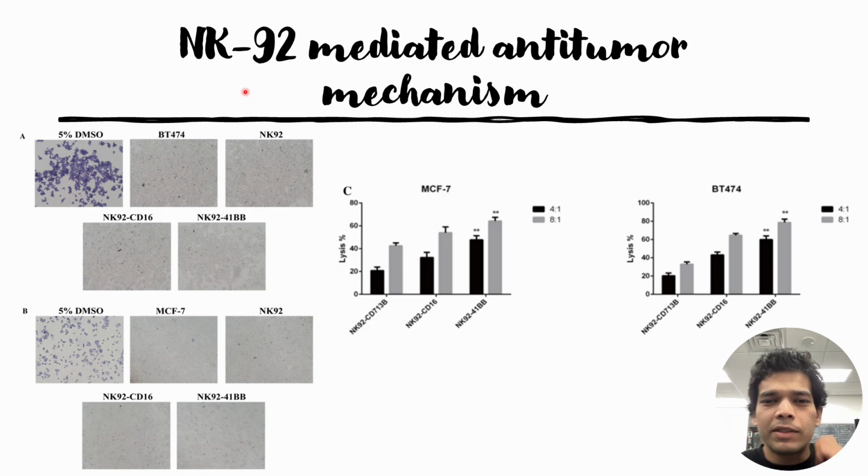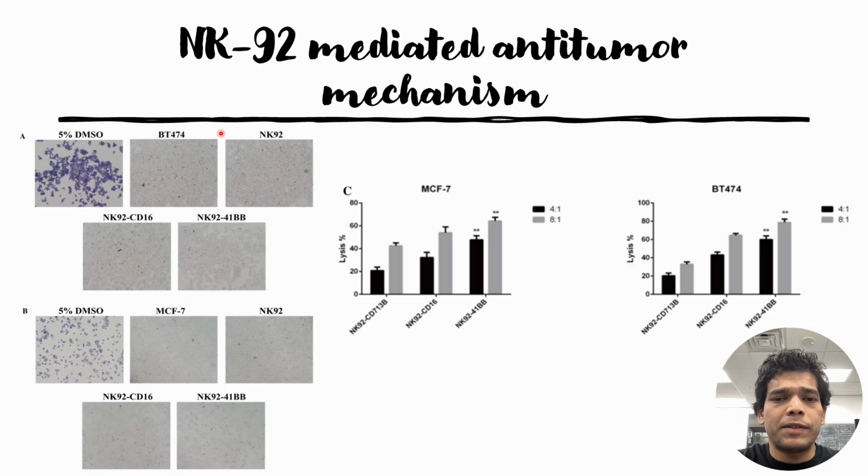In this video we will discuss the NK92 mediated anti-tumor mechanism. In the previous video we understood that the genetically modified NK92 cells, and within that the CD16-CAR-NK-92 cells which have the intracellular domain 41BB, showed more cell lysis compared to the other cases when they were co-cultured with their respective target cells in the presence of the antibody, that is, in the presence of antibody dependent cellular cytotoxicity. So the researchers wanted to find out the mechanisms.